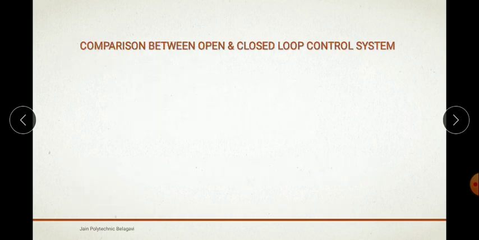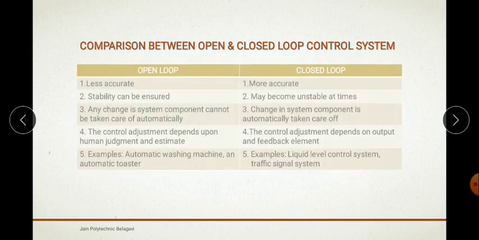Next, comparison between open loop and closed loop control systems. An open loop control system is less accurate. Why? Because output control is not there. A closed loop is more accurate. Stability can be ensured in closed loop, while open loop may become unstable at any time. A change in system components cannot be taken care of automatically in open loop, whereas in closed loop it is automatically taken care of. In open loop, control judgment depends upon human judgment and estimate. Here, the control judgment depends upon the feedback element.